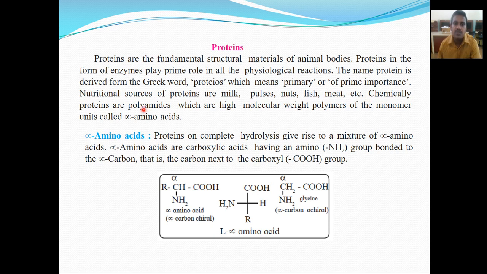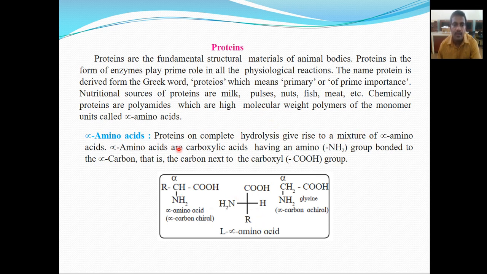So chemically, these proteins are polyamides, which are high molecular weight polymers of monomer units called alpha amino acids. So alpha amino acids, protein on complete hydrolysis. If the protein undergoes hydrolysis, it will give a mixture of alpha amino acids.